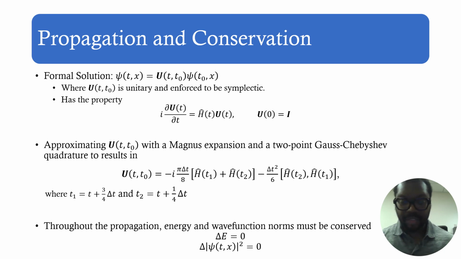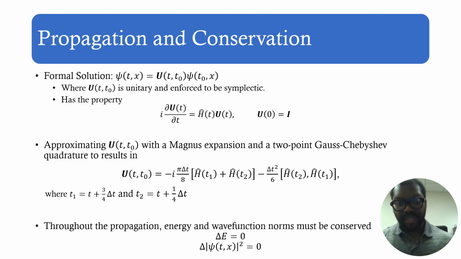And so we approximate this unitary propagator with a Magnus expansion and a 2-point Gauss-Chebyshev quadrature to get a fourth order approximation that we believe will approximate this unitary propagator accurately, limiting those errors, while also not being computationally expensive. Another thing to note is that throughout our propagation, not only must unitarity be conserved, but energy and wave function norms must be conserved too.